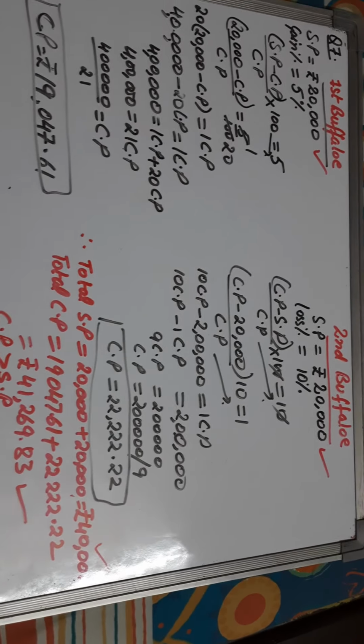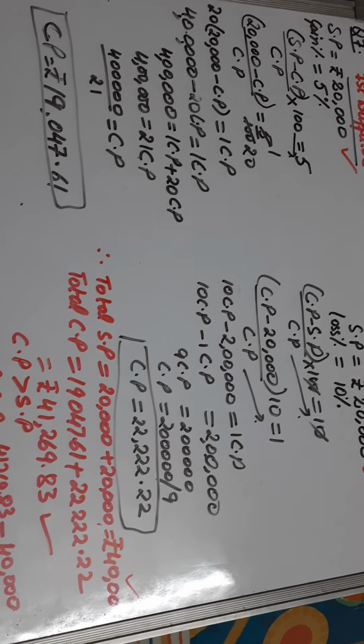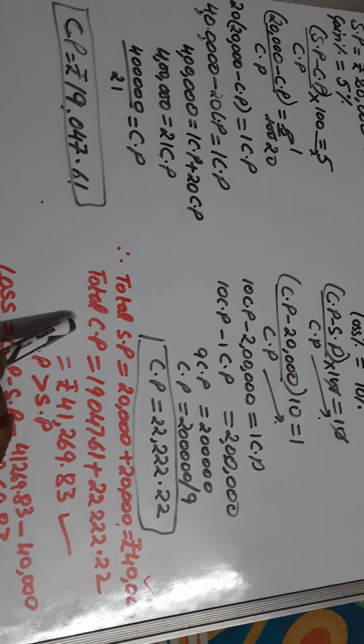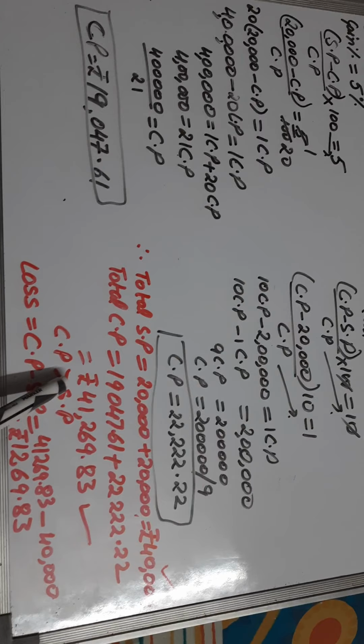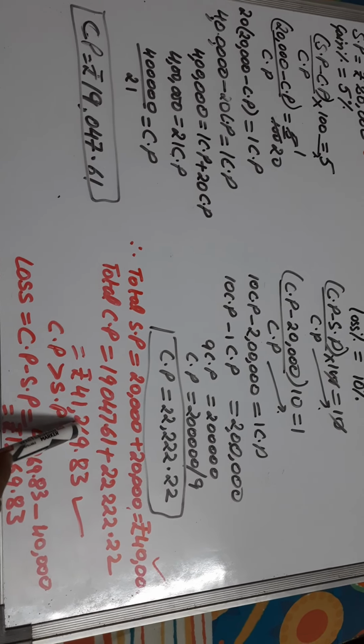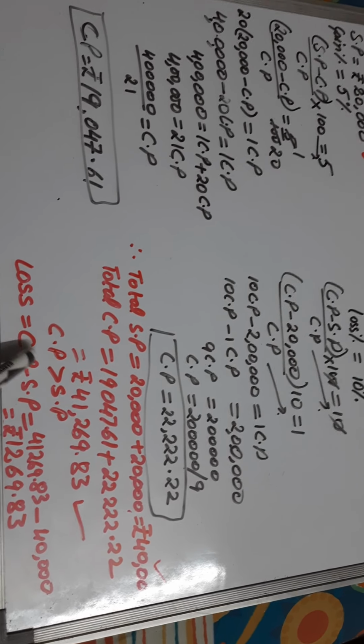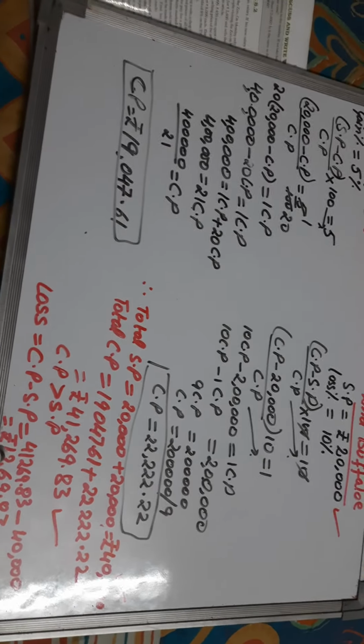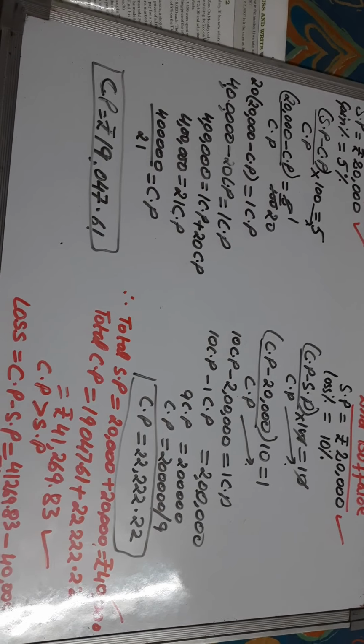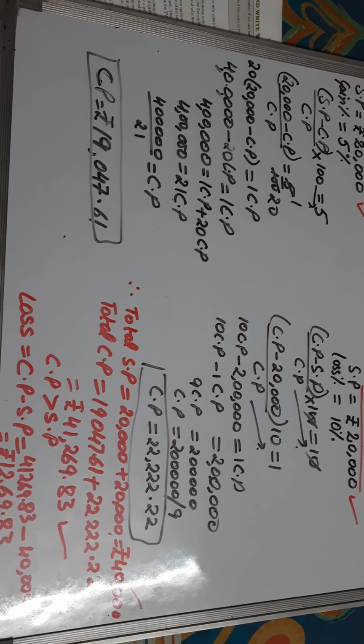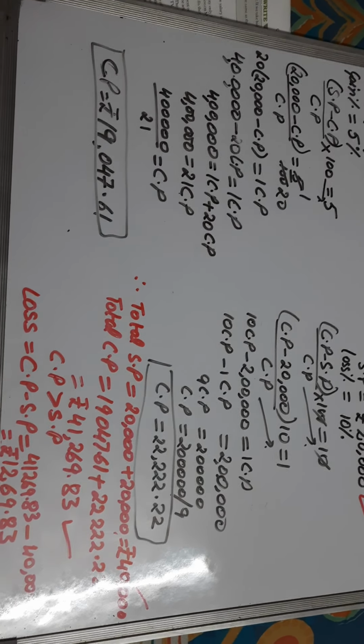Now to get the overall loss or gain, we must add total CP and total SP. From here we observe that cost price is greater than selling price, so that means he faced a loss of 1,269 rupees 83 paisa. So this is the solution.